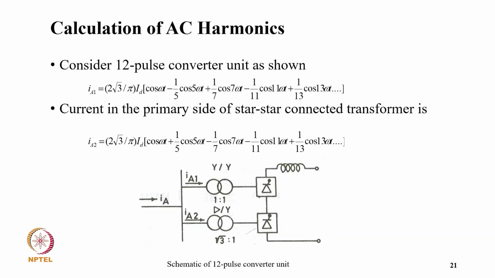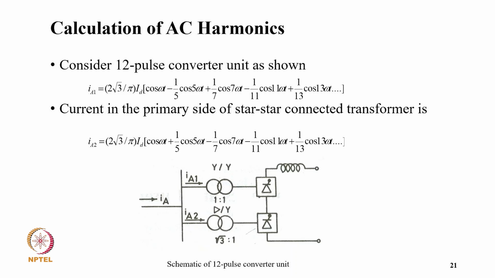So considering the 12 pulse converter unit as shown, IA equals 2 root 3 by pi ID [cos omega t minus 1/5 cos 5 omega t plus 1/7 cos 7 omega t minus 1/11 cos 11 omega t plus 1/13 cos 13 omega t], and so on.